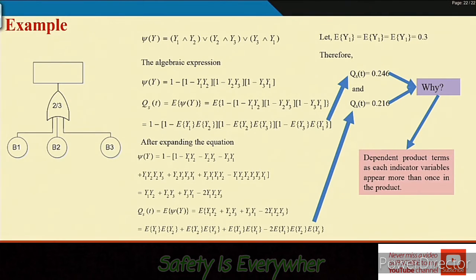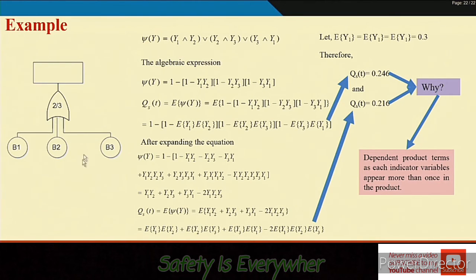Then I will show you another interesting one. Here you will get a little difference. The difference is not from the example point of view, but from the use of expected value point of view, that is, when you should use the expected value. Should you use it in between, without decomposing the structure function into the lowest possible level? If you use expected value in between, what are the problems you will encounter?